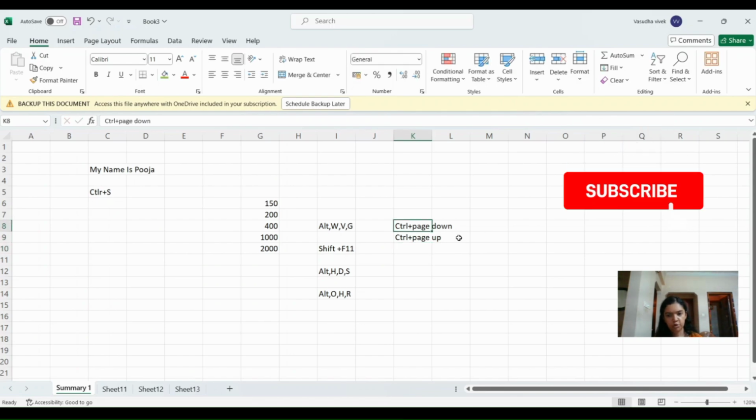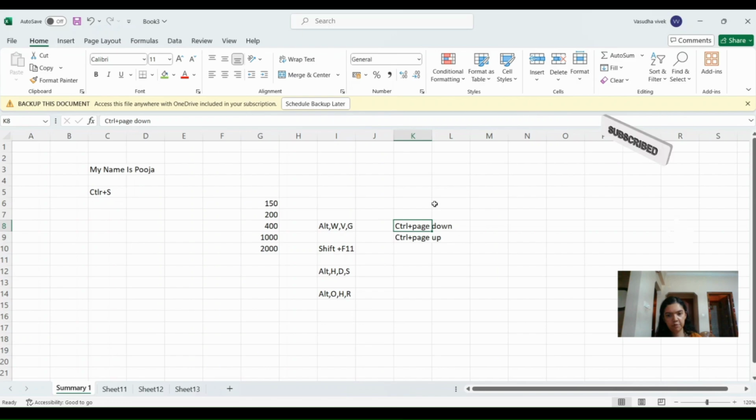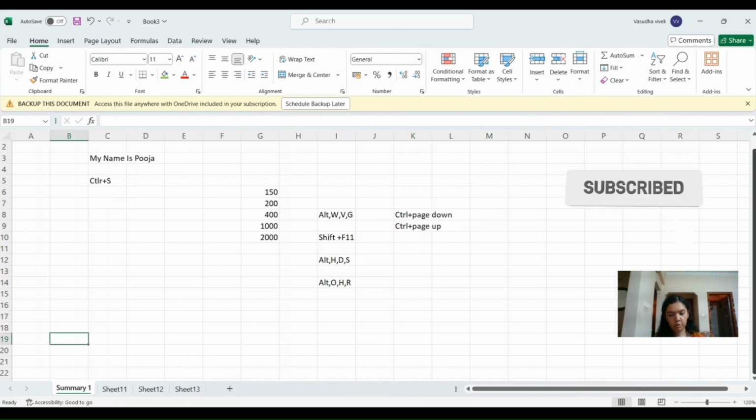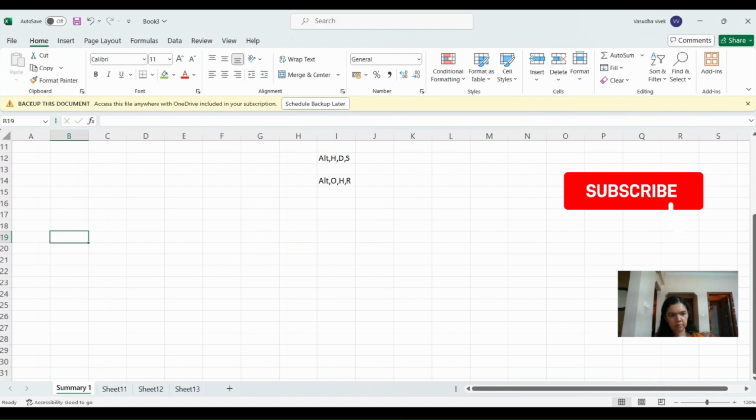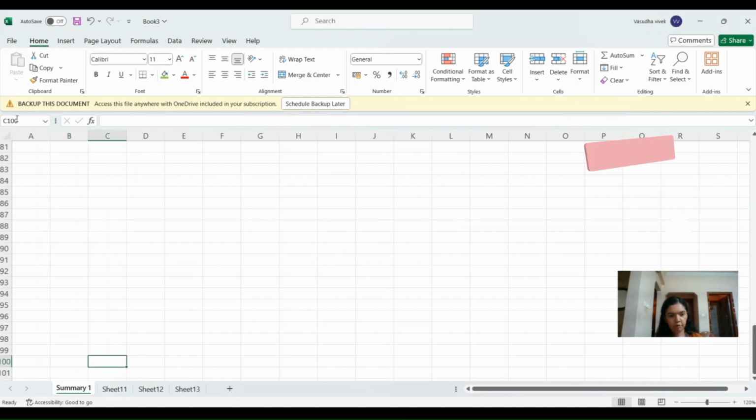So for this shortcut, you will have to hold on to the Control key while pressing the Page Down or Page Up key. Now suppose you are working on a sheet and while performing various calculations you have randomly reached a cell that is C100 and now you want to go back to the cell A1.